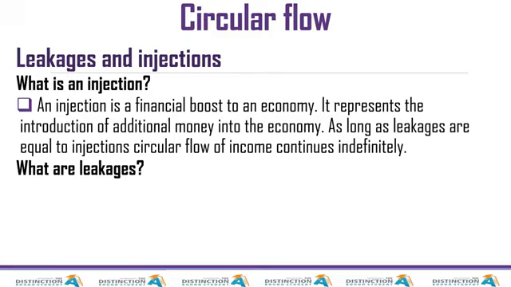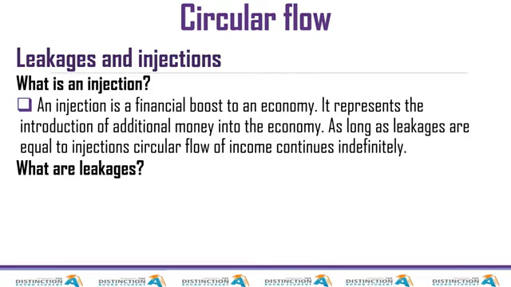So if, let's say, 10 trillion rands is circulating and then money comes from somewhere else, and now the money that is circulating is 11 trillion, that will be an injection.